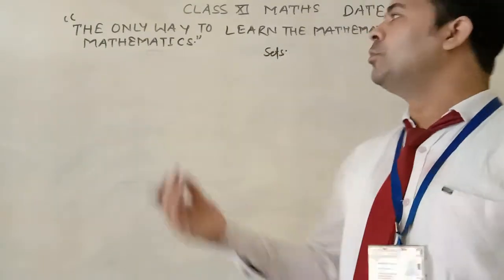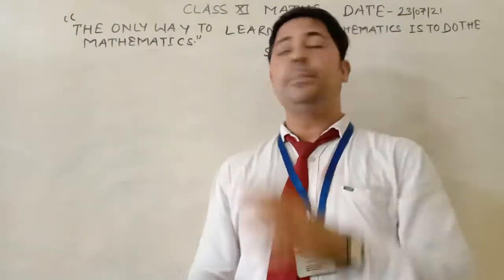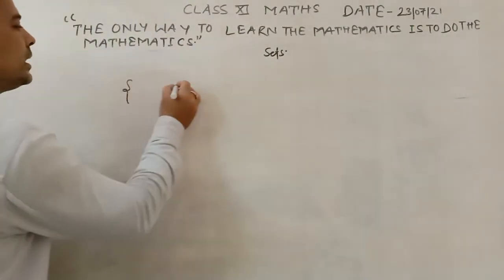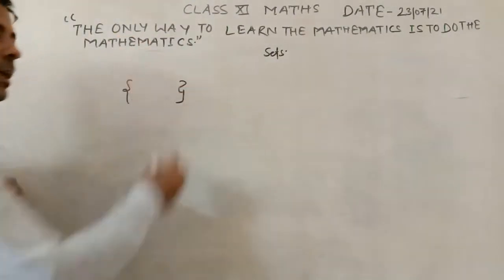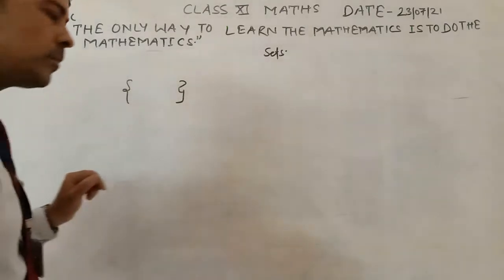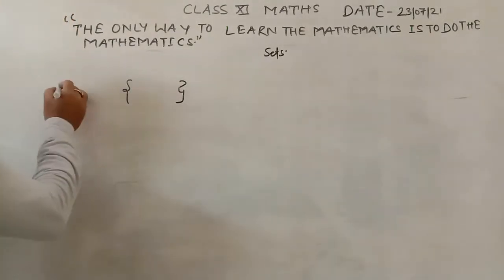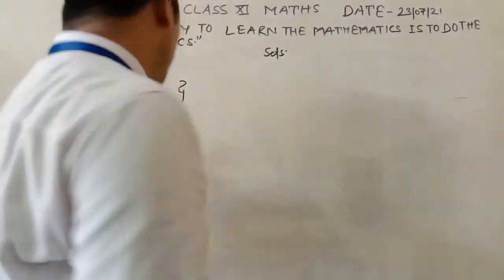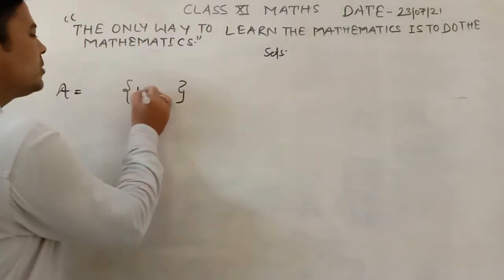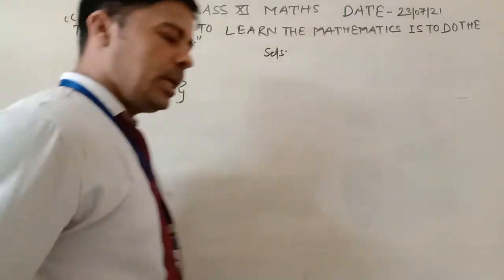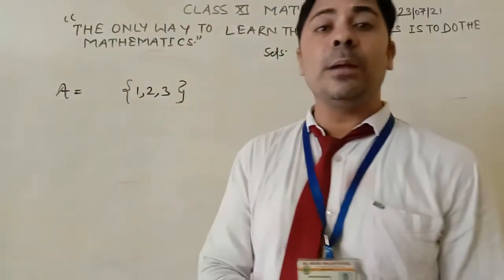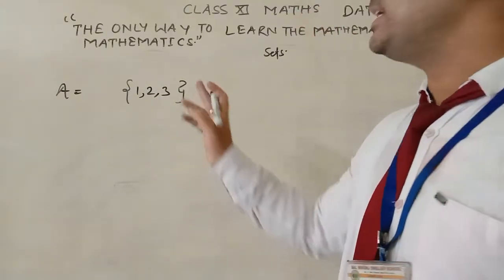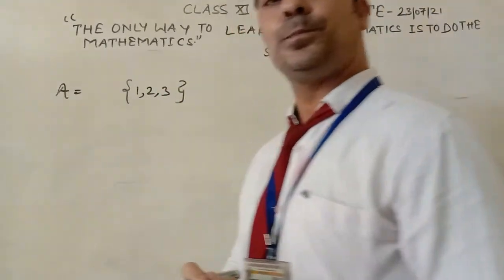So now student we move on to how to represent the set. Set is represented by the curly brackets, and generally we write down the set in capital letters. Suppose you have a given set. It is 1, 2, 3. It is given that a natural number less than 4. Then set is defined by 1, 2, 3.